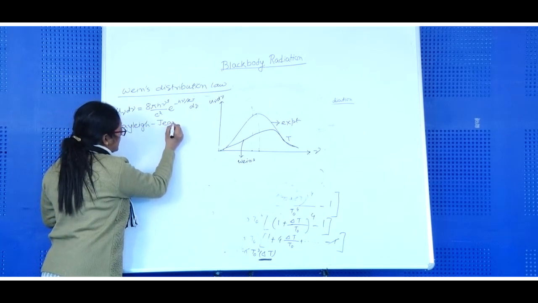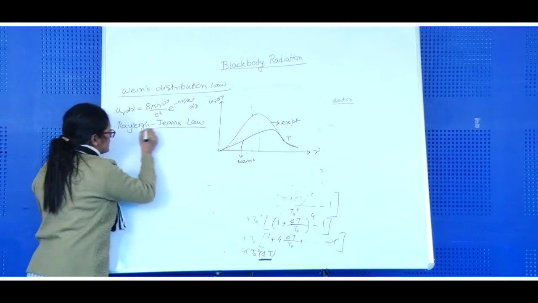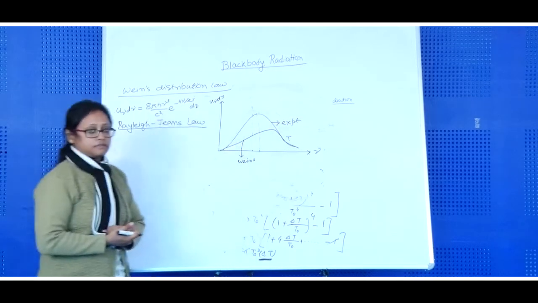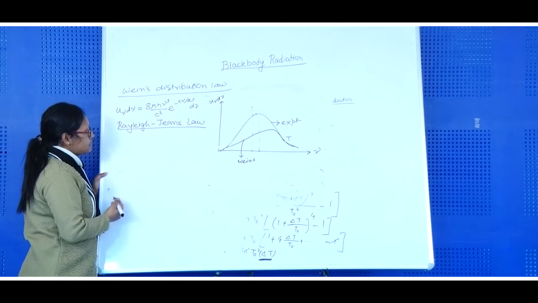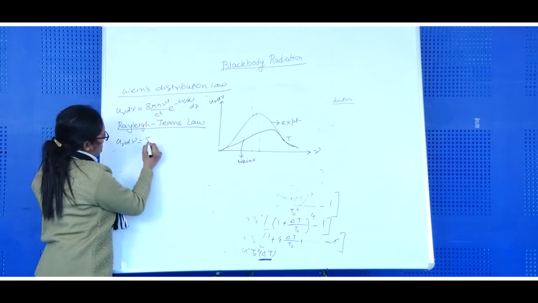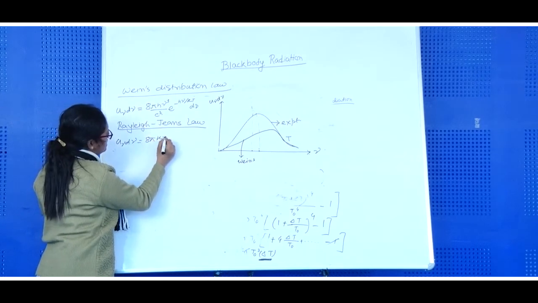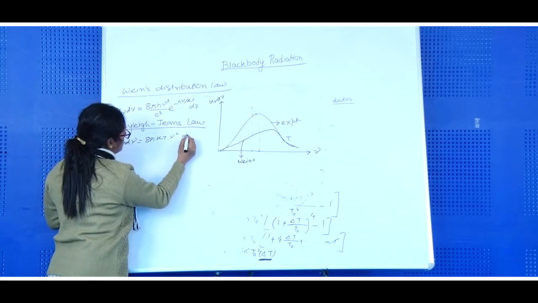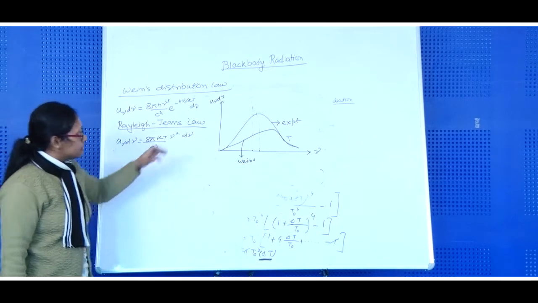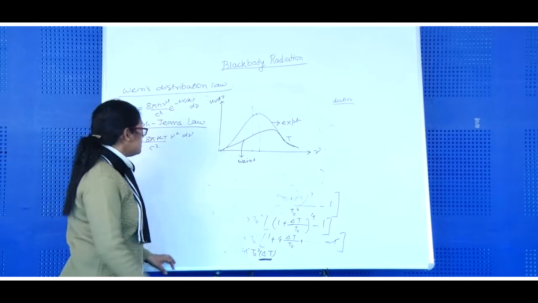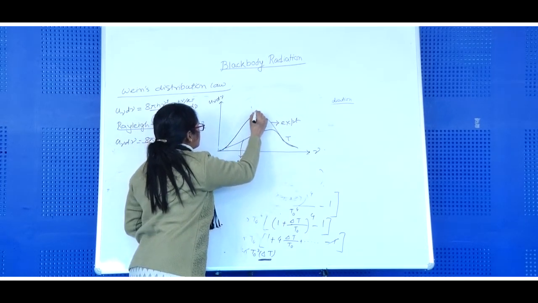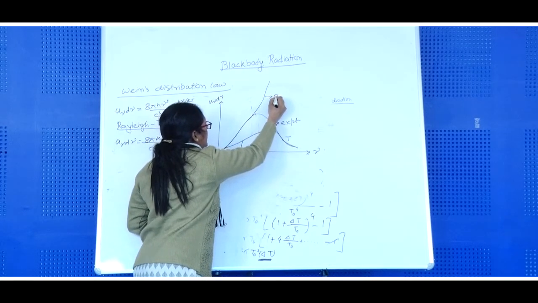Rayleigh and Jeans, according to their names, it is called the Rayleigh-Jeans law. They tried to explain the blackbody radiation distribution from classical electromagnetic radiation considerations. They obtained the result as 8 pi kT nu square d nu by c cube. Now when they plotted their expression for the blackbody energy distribution, they obtained the result like this. This is for Rayleigh-Jeans.